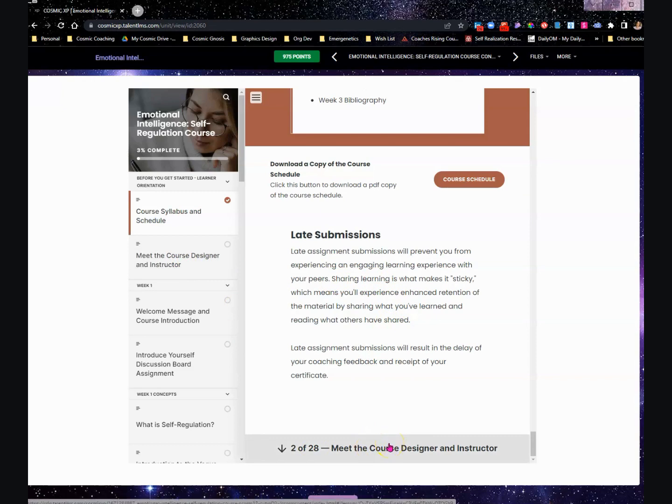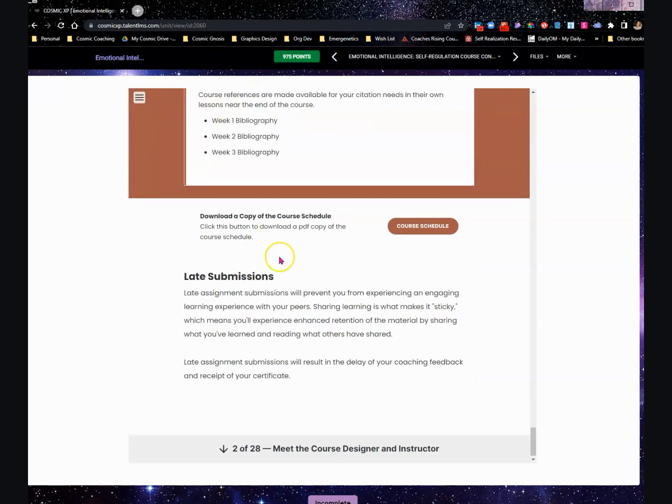To go on to the next lesson, you either click here, or you can navigate easily on the left navigation bar. If the left navigation bar is scrunching up your content in a way that you find annoying or irritating, click the hamburger menu up here to close that navigation bar.